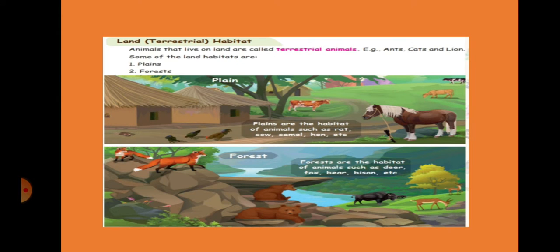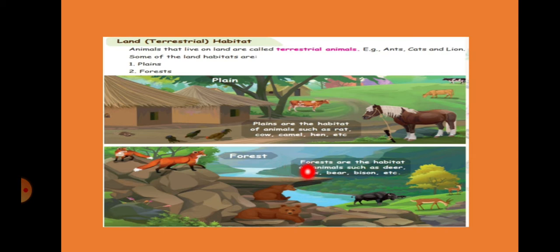So we have seen land habitat. Animals that live on land are called terrestrial animals. These terrestrial animals are divided into two types, that is plains and forest. Plains means all the domestic animals that live along with us, such as rat, cow, camel, hen, etc. All these domestic animals come under animals that live in plains.